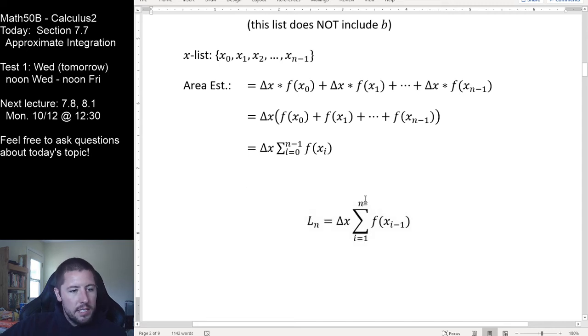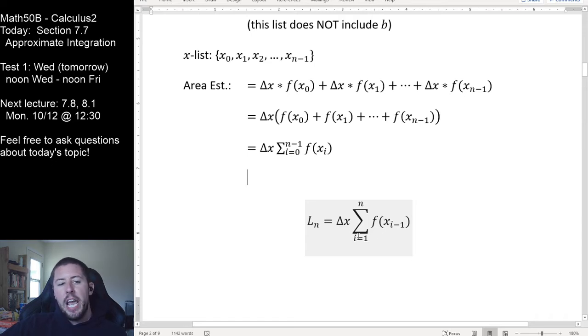And those two changes, in a sense, cancel out. You should notice here, this starts at i equals 0 and goes up to i equals n minus 1. Here, when I plug in my first i value of 1, we get x sub 1 minus 1. That's x sub 0. It will go up to the last value we use for i, which is n. But when you plug it in down here, that's going to give you x sub n minus 1, which does perfectly match this guy up here.